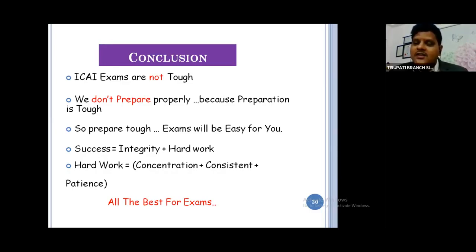You are the person who can change your life. You are the person who can create miracles in the examinations. Hard work always will give you success. There is no shortcut for success in the examinations. So hard work means you please concentrate.